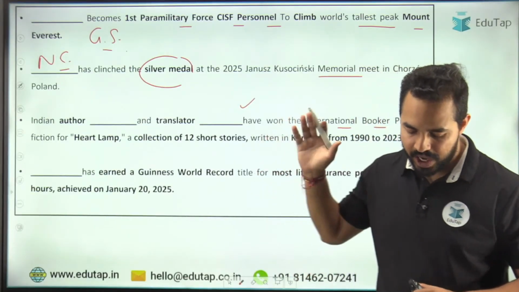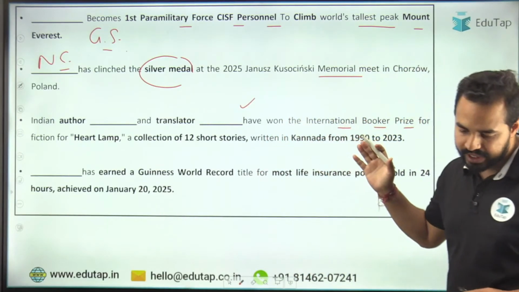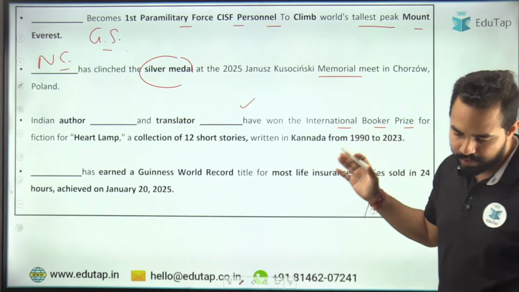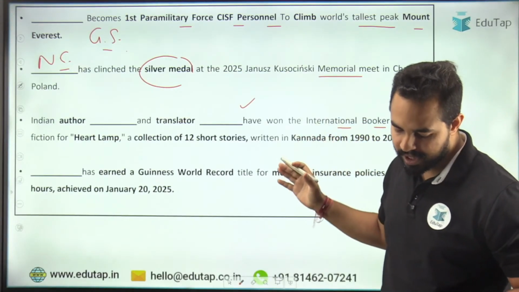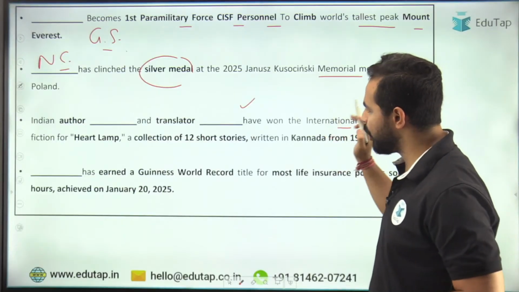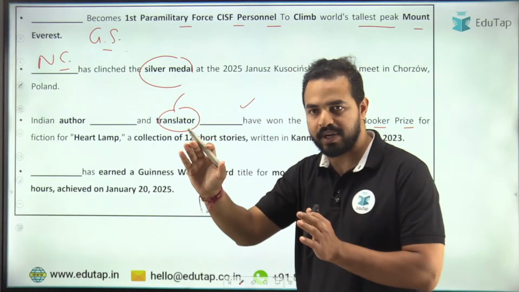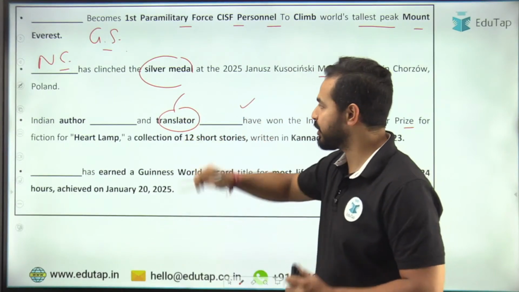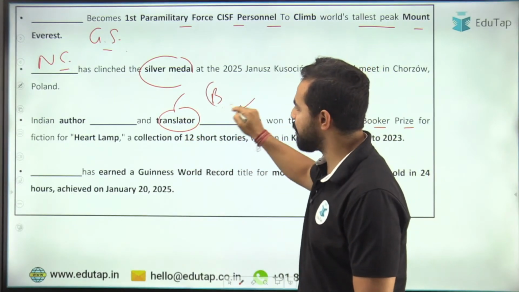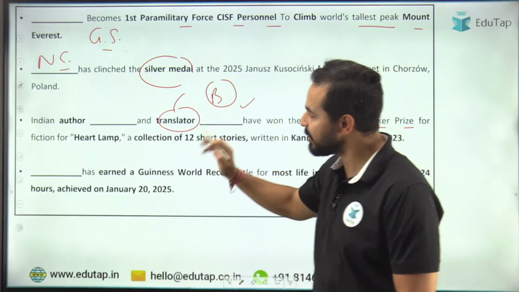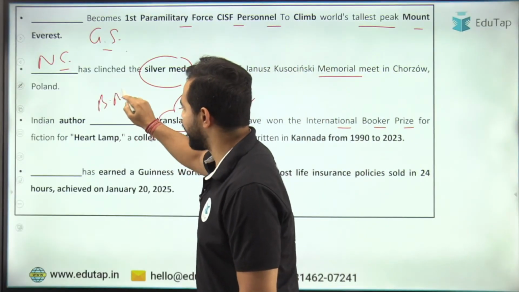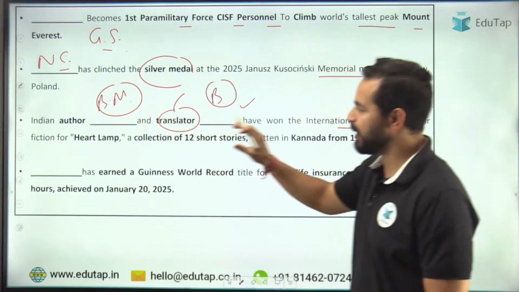ठीक है? So यहाँ पर what is the name? I can see the people are giving me in the chat box. Yes, Banu Mushtaq and Deepa Bhasthi. Yes. So I told you the translator. Translator क्या करता है? एक लैंग्वेज से दूसरी लैंग्वेज में कन्वर्ट करता है. That is भाषा का चेंज होता है. So Deepa Bhasthi is the name of the translator. Then here, Banu Mushtaq, who is the author of these particular stories.